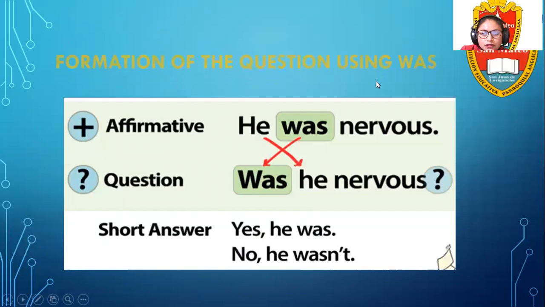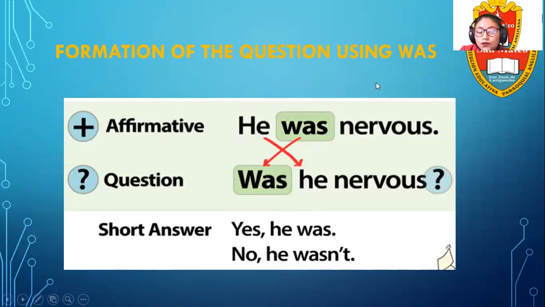When we talk about the negative form, we just add the word not. Look, today we're going to focus on the interrogative form. That is why we're going to analyze the formation of the question using was, okay? In this opportunity, I have an affirmative sentence. He was nervous. This is affirmative. When I want to write a question, the place changes. He was changed the place, and now in question it is: was he nervous? The possible answers: yes, he was, or no, he wasn't.